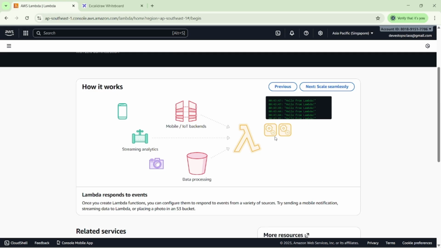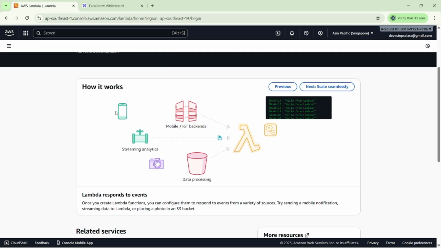Right now we can just say the container is nothing but a package of the code. Whenever we click on the streaming analytics, as per my request a container is generated from the Lambda side, because a number of users are requesting our application, so that's why containers are generated here.